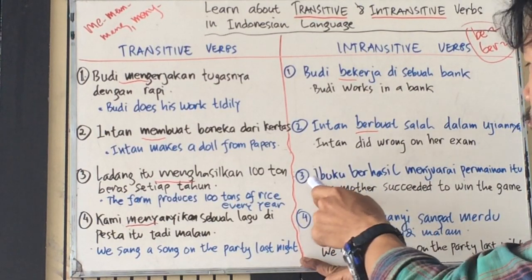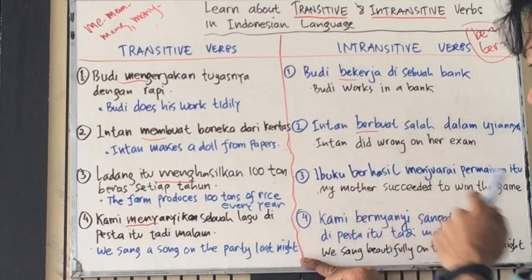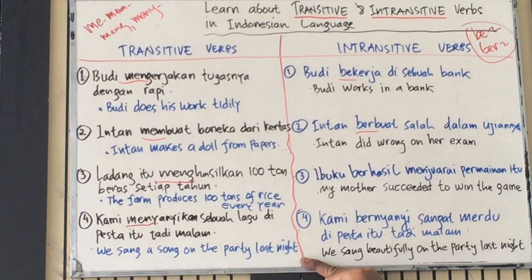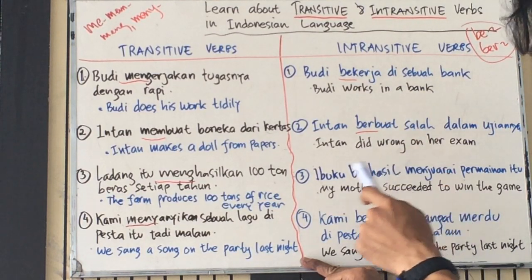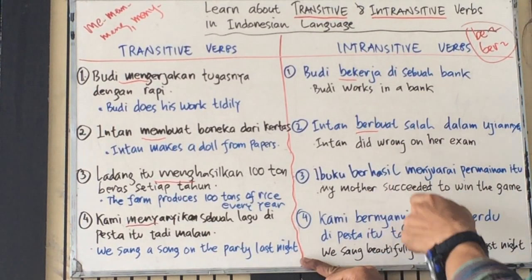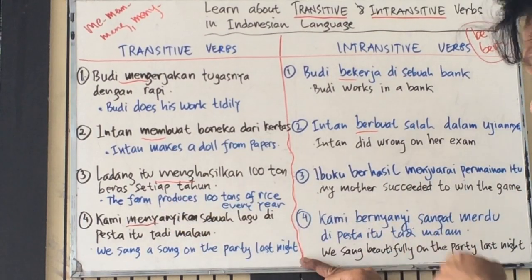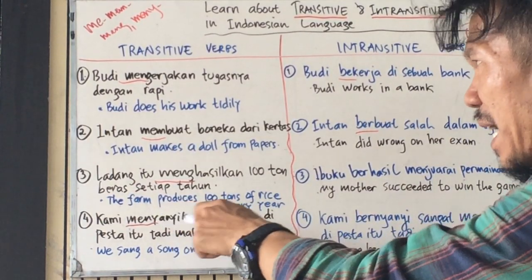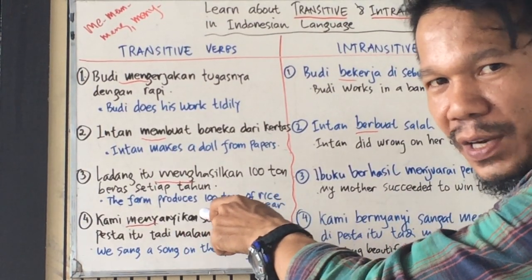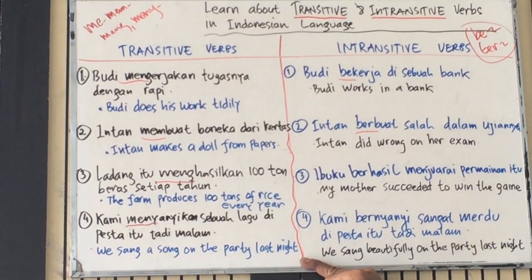Okay. Ibuku berhasil. Menghasilkan is different from berhasil. Menghasilkan is a transitive verb. Berhasil is intransitive, sorry. This is intransitive because we don't need an object. Ibuku berhasil. Kami bernyanyi. So menyanyikan and bernyanyi are different. Menyanyikan is a transitive verb because after menyanyikan we need an object. But after the verb bernyanyi, we don't need any object.